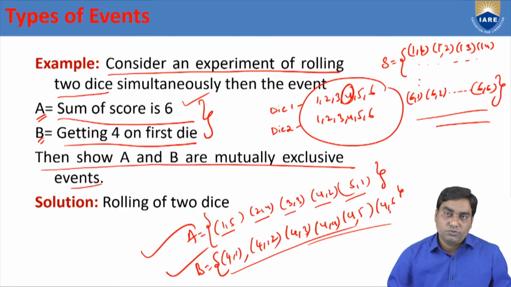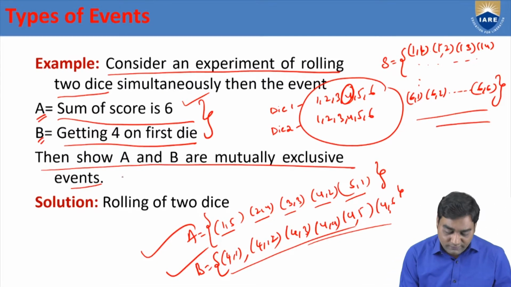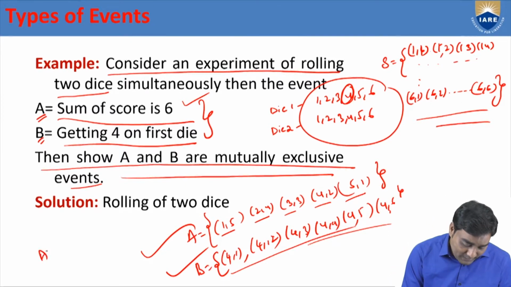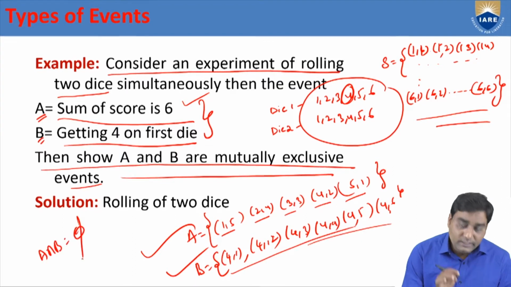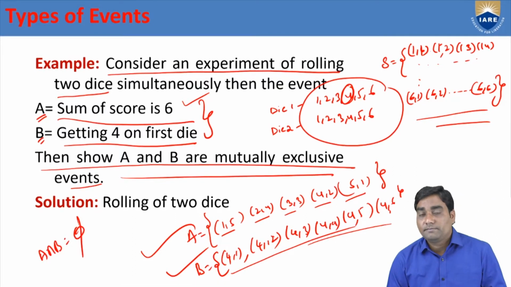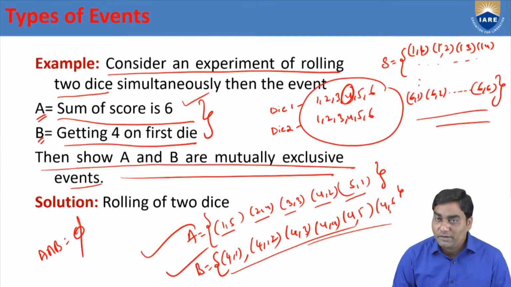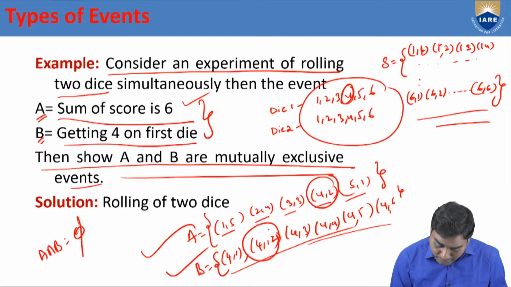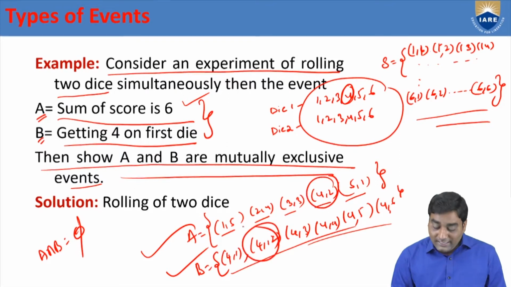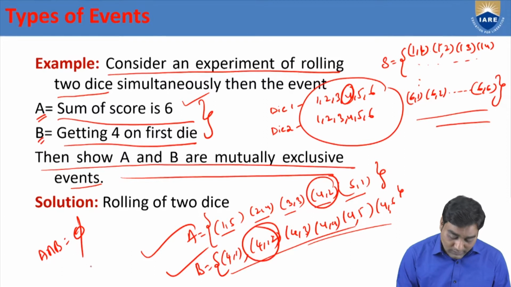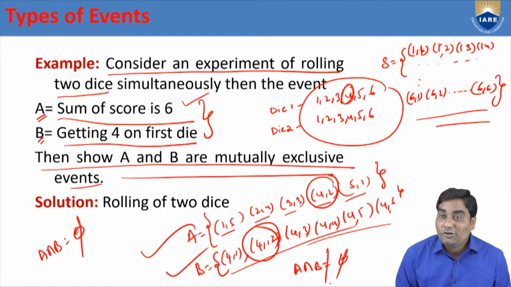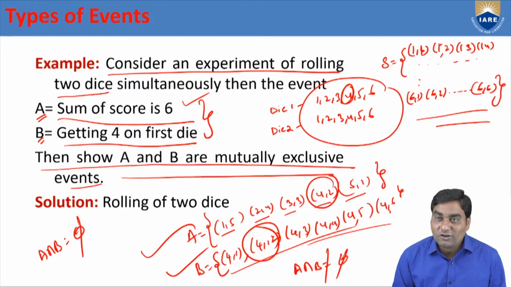After defining these 2 events, what we need to show? We need to show that A and B are mutually exclusive. We know that if A and B are mutually exclusive, A intersection B is phi. That means there is no common point between them. But observe that here A has 4,2 and B also has 4,2. There is a common point in A and B. That means A intersection B is not equal to phi because there is a common point, which is 4,2.